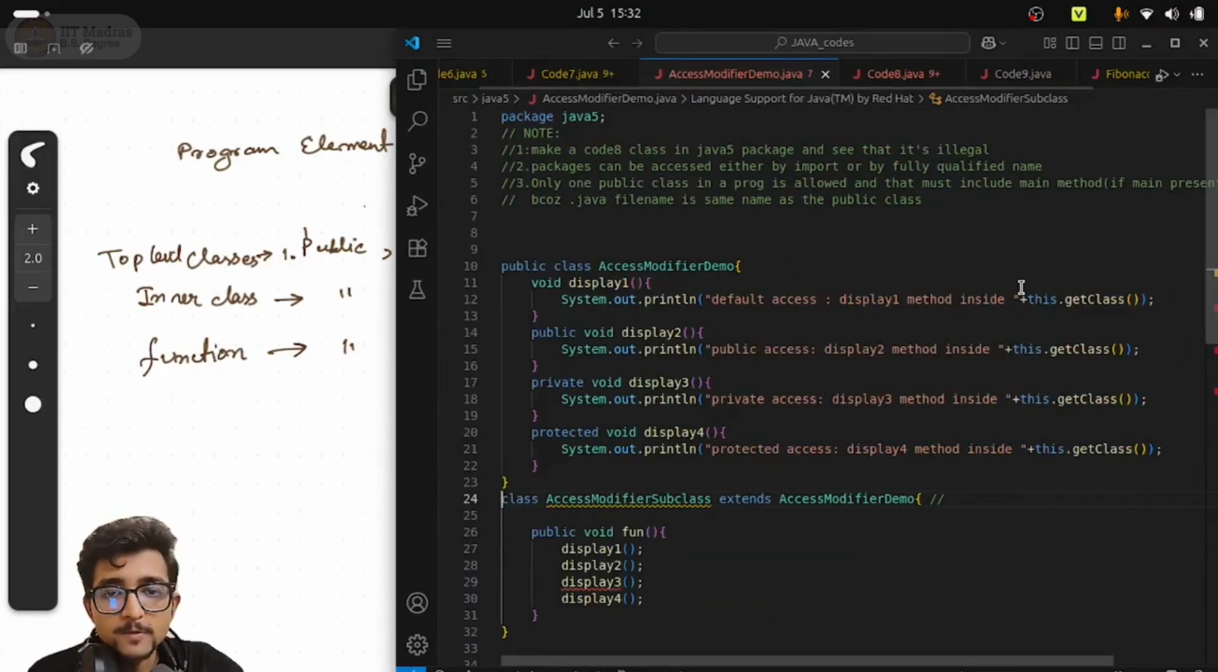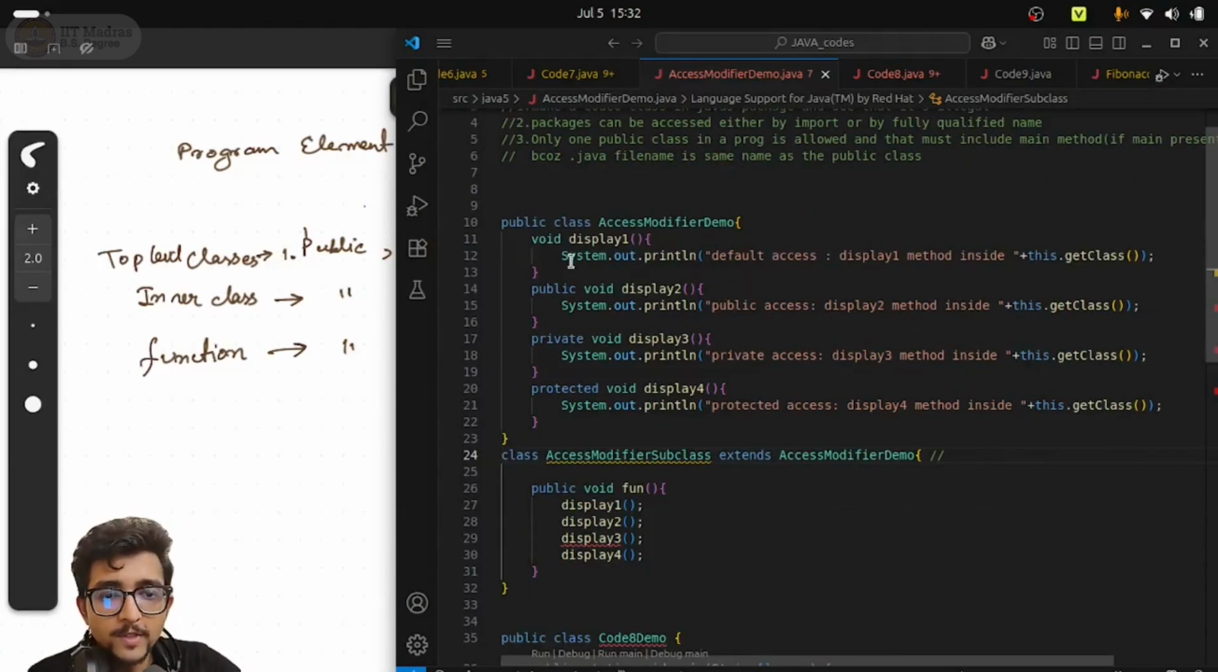Okay. So in this program, there is a public class, and here you can see there is a default class. The public class is AccessModifierDemo, in which we have four display methods. Each of these display methods has a different access type: public, private, protected, and since I have not mentioned anything for one, it is the default modifier. Display 1 is default, display 2 is public, display 3 is private, and display 4 is protected.